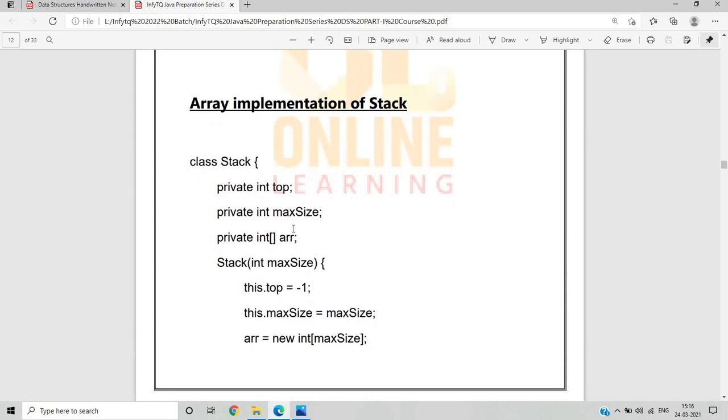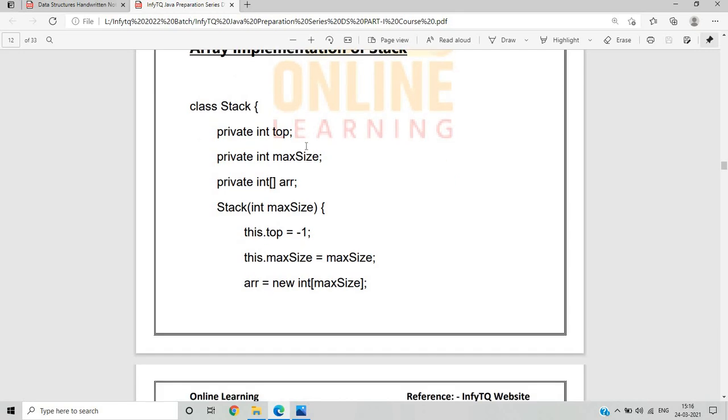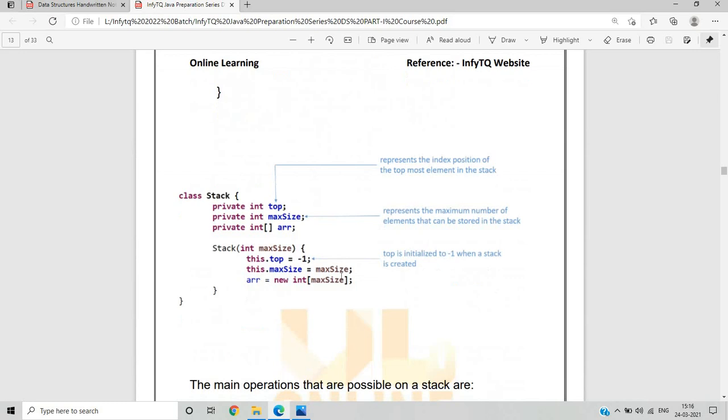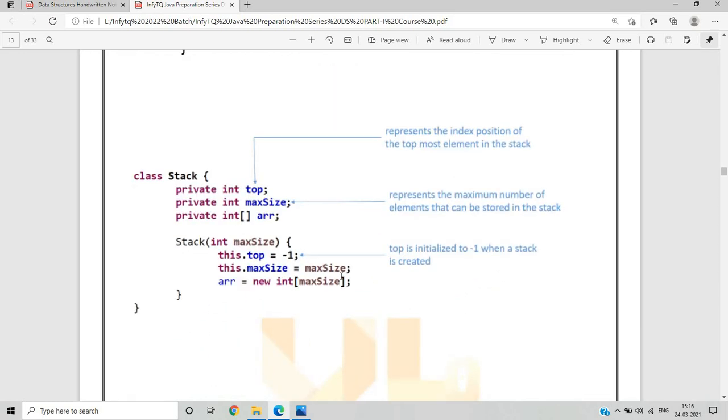What is the array implementation of stack? The array implementation of stack looks like this. There is a class Stack and there is a private int top and a private int maxSize. What are all these variables? We have to look at the particular diagram. This is the class Stack that is used to represent the stack. Private int top, what do we mean by this? It represents the index position of the topmost element in the stack.